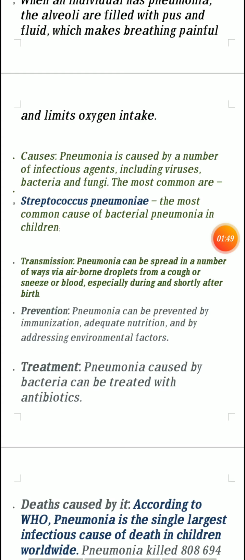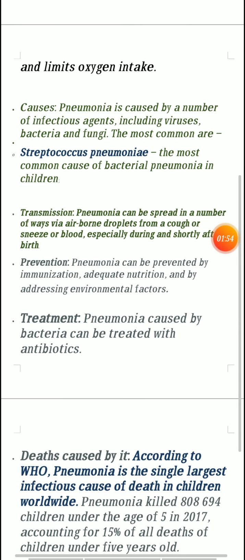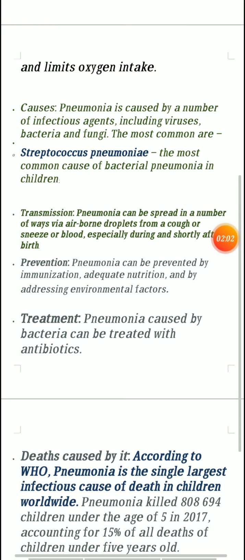Okay, what are the causes? Pneumonia is caused by a number of infectious agents, including viruses, bacteria, and fungi. Most commonly, pneumonia spreads through bacteria, and antibiotics help to reduce this.